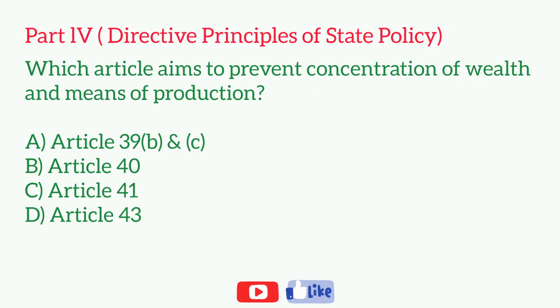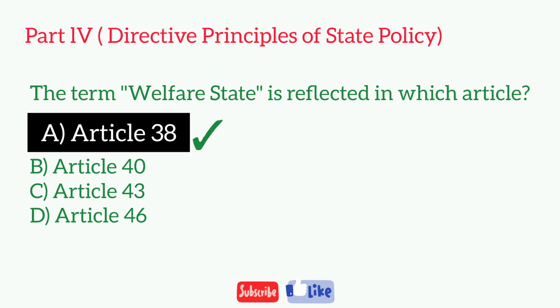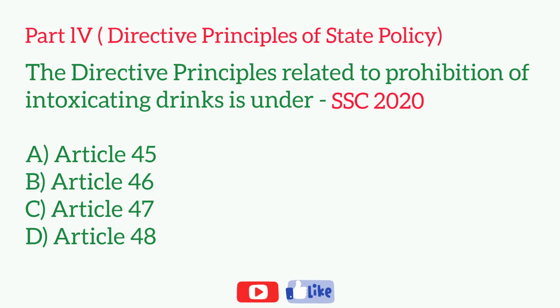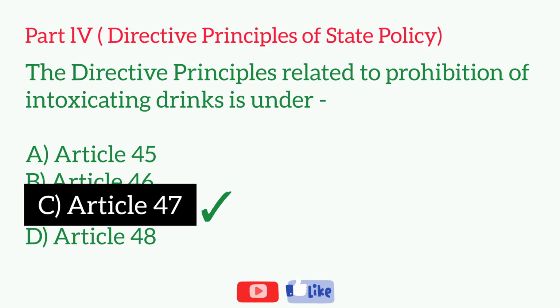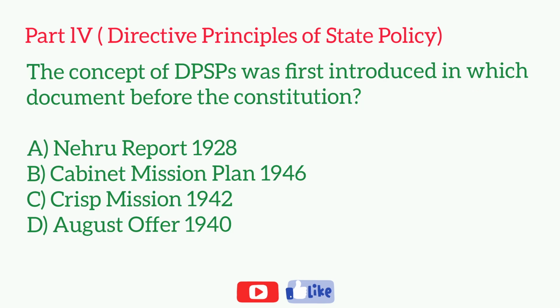Which article aims to prevent concentration of wealth and means of production? The term welfare state is reflected in which article? The directive principles related to prohibition of intoxicating drinks is under? Which article directs the promotion of educational and economic interests of the weaker sections? The concept of directive principles of state policy was first introduced in which document before the Constitution?